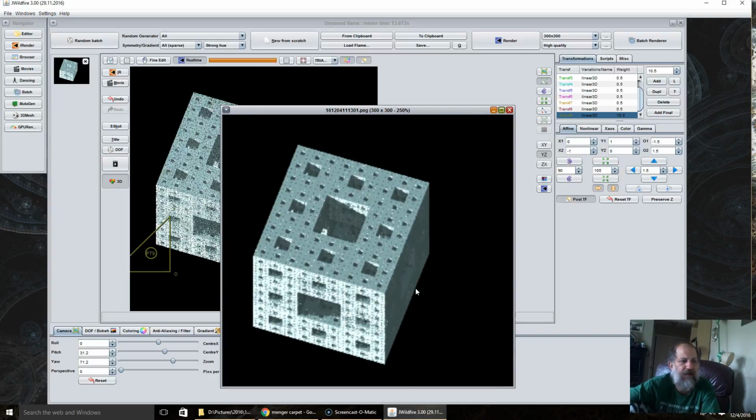And this is how you make a Menger sponge in JWildfire.